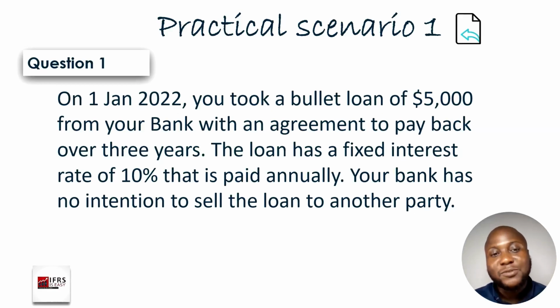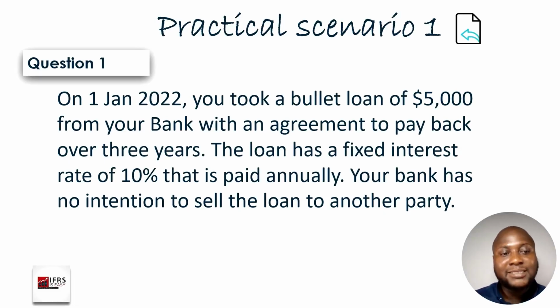Now, when you say a bullet loan, bullet not in terms of, you know what I'm talking about. Bullet basically means that the principal repayment is made at the maturity of the instrument. For example, in a situation whereby you have a loan period of 5 years, the principal will be paid on the 5th year, but you keep paying interest year in, year out, but the principal itself will be paid in full, that is as a single payment at the end of the loan period. So that's what bullet means.